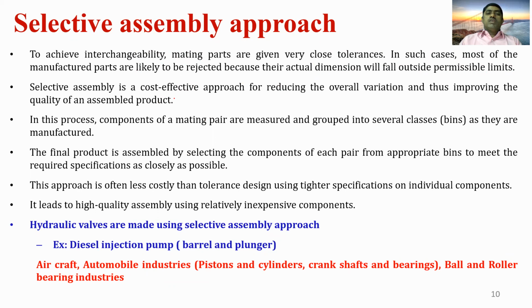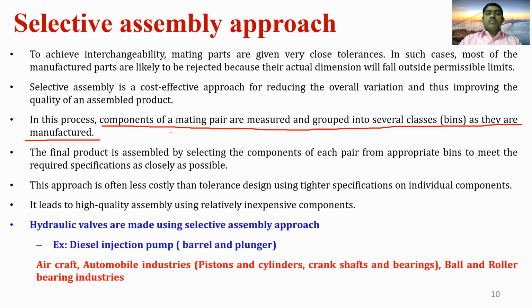Selective assembly is a cost-effective approach for reducing the overall variation and thus improving the quality of the assembled product. In the selective assembly approach, the components of a mating pair are measured and grouped into several classes or bins as they are manufactured.